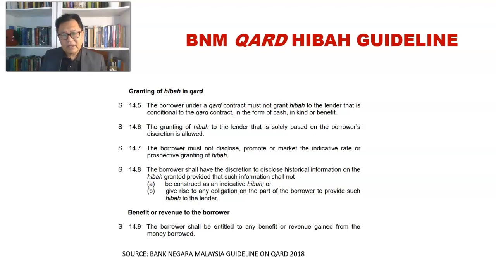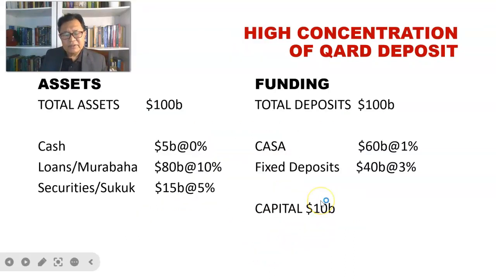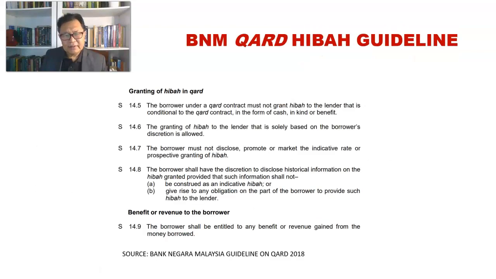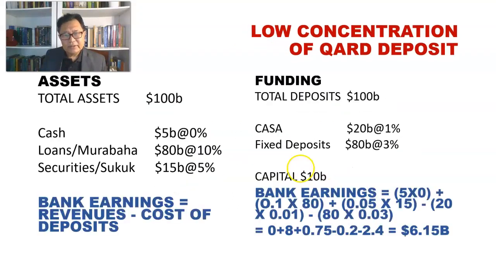Therefore this Qard is not riba. It is essentially a Sharia compliant product that the bank has offered to the depositor. But we can see here that there shouldn't be any form of benefit that the bank provides to the depositor.